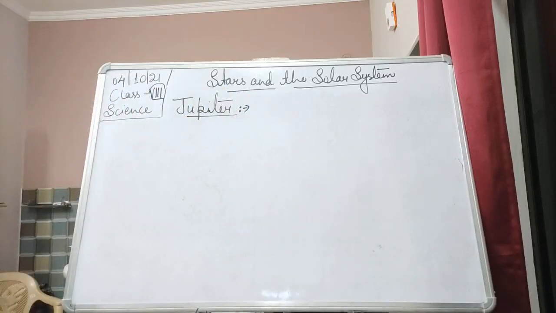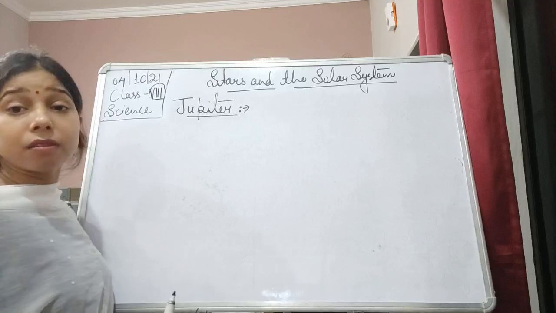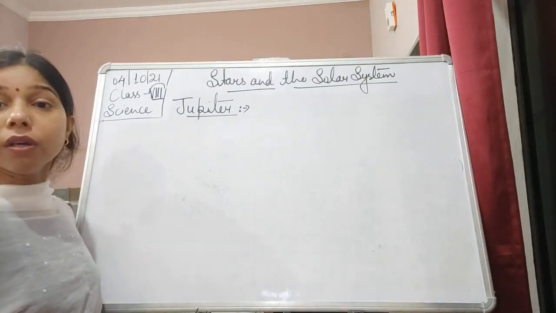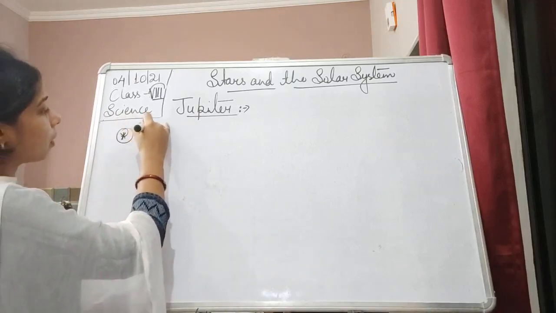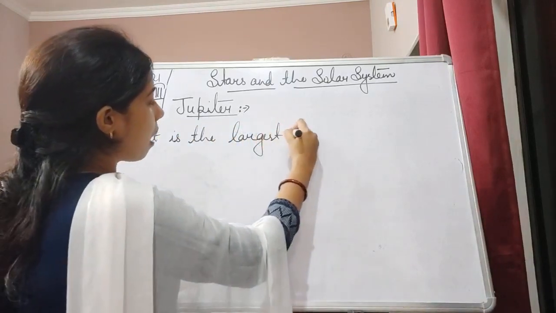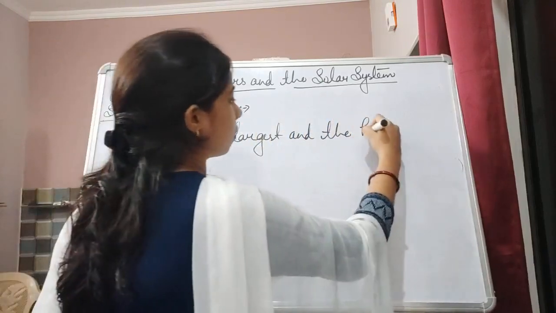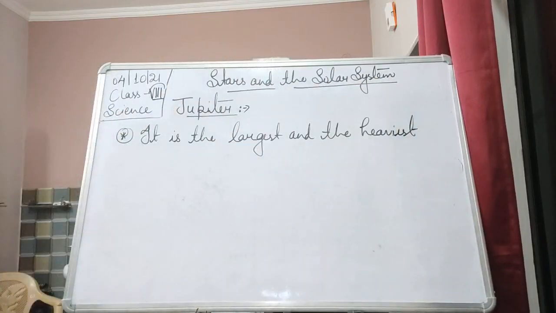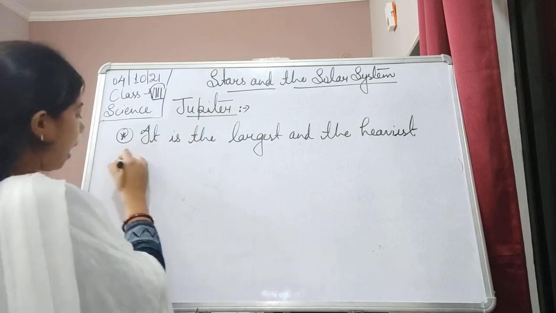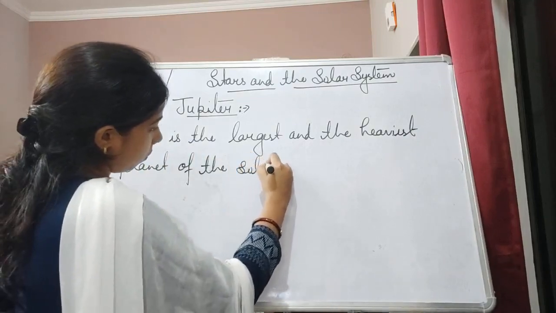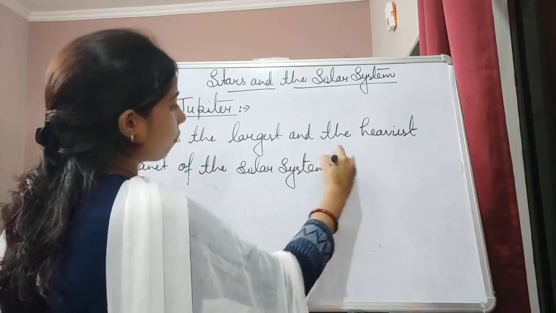So in the case of Jupiter, it occupies the 5th position in the solar system, and it is the largest and the heaviest planet of the solar system.